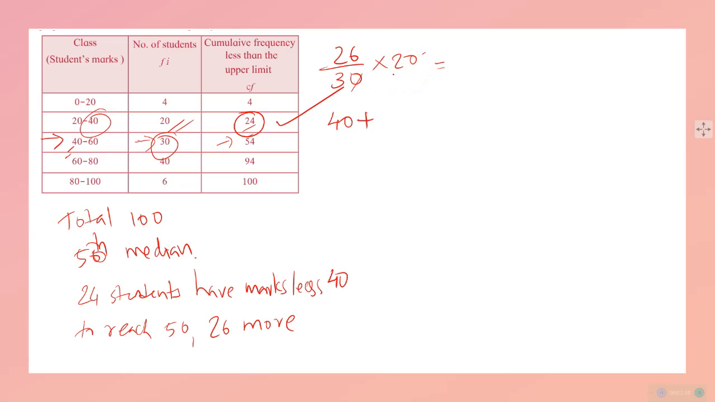When we solve this, 8 3s are 24, 9 3s are 27, 8 3s are 24, balance 2. 20 will be having 6 3s are 18, 20, 8.66 into 2. Correct? How much it is? 8.66. 8.66 into 2, how much does it become? 2 6s are 12, 2 6s are 12 plus 1, 13. 2 8s are 16. 17.32.